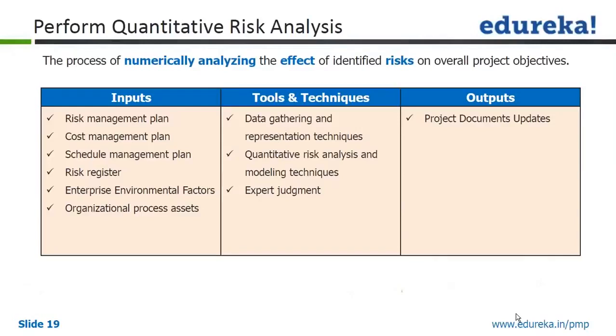Perform quantitative risk analysis. We saw that we plan risk management, then we identify risk and create the risk register. Then we perform qualitative risk analysis, which is prioritizing the risk in terms of probability and impact and giving it a score, and considering stakeholder tolerances and other factors as appropriate based on risk management experts.